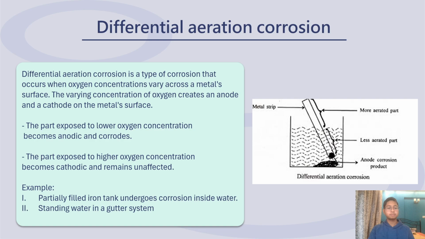For example, a partially filled iron tank undergoes corrosion inside water, and standing water in a gutter system. Similarly, in this figure we can observe that the metal tip that is under the water is undergoing corrosion, and the metal part that is exposed to more oxygen does not undergo corrosion and is unaffected.